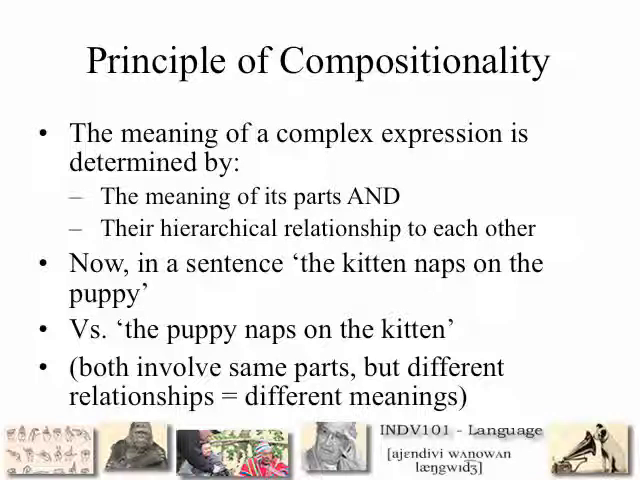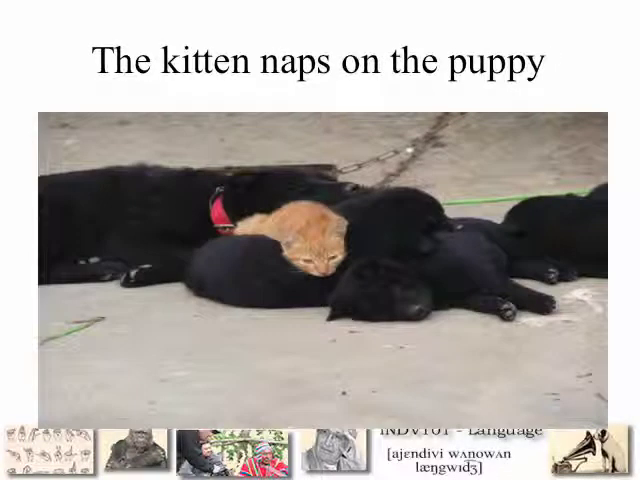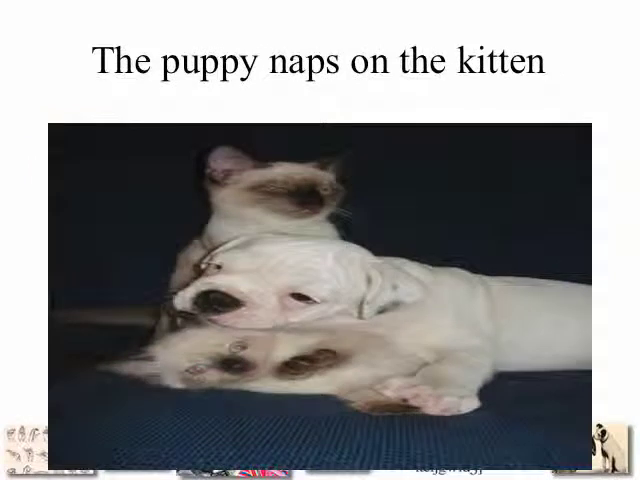So let's take an example. We have a sentence, the kitten naps on the puppy. We have another sentence, the puppy naps on the kitten. Both of these sentences have the same parts, and all the parts mean the same things. But they get put together in different ways, and those different relationships mean we now have two separate sentences with different meanings, even though none of the parts have changed their meanings. So here is the kitten naps on the puppy, and the puppy naps on the kitten, which is quite a different situation.